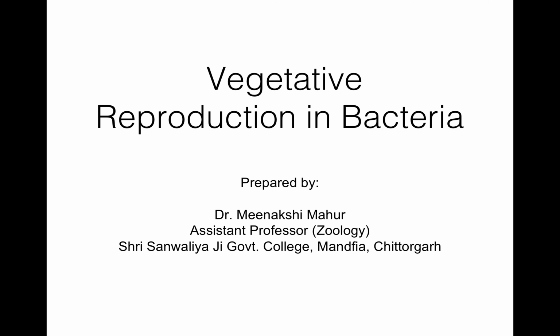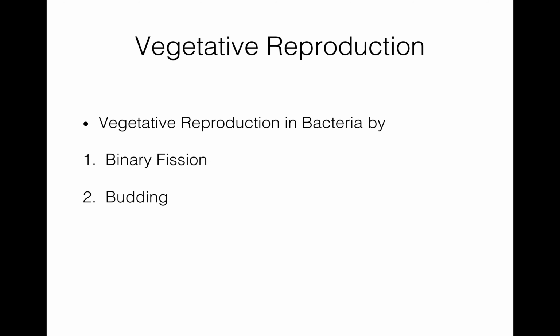Today I am going to explain vegetative reproduction in bacteria. A single bacterium in favorable conditions can divide repeatedly to yield a clone of offspring. Bacteria can reproduce by vegetative methods, asexual reproduction, or sexual reproduction. Vegetative reproduction in bacteria can be by binary fission or budding.